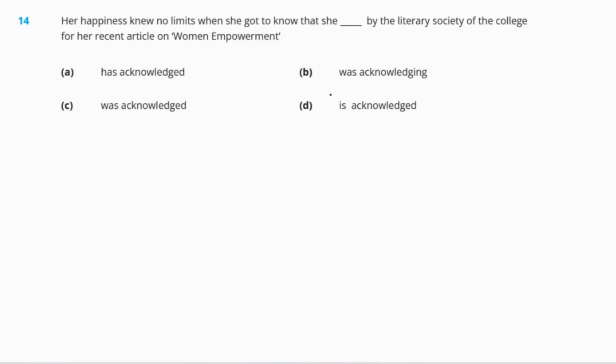Next is question 14. Her happiness knew no limits when she got to know that she dash by the literary society of the college for her recent article on women empowerment. Options are A, has acknowledged, B, was acknowledging, C, was acknowledged, and D, is acknowledged. So the answer will be option C. Why? Because the sentence is supposed to have simple past tense. Therefore, the answer will be C, was acknowledged.